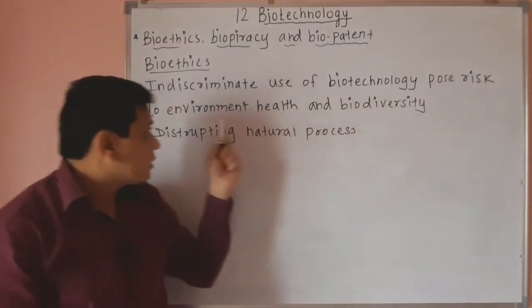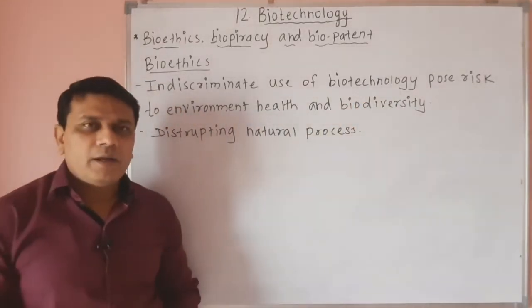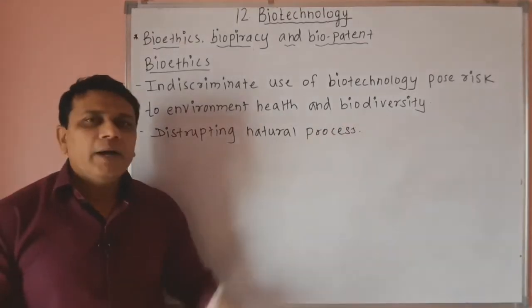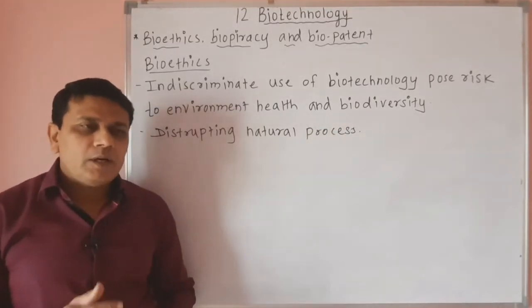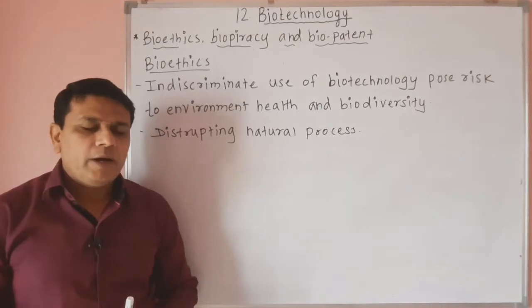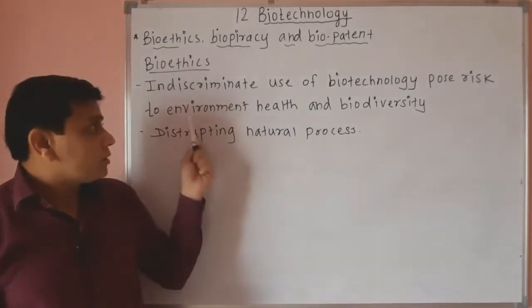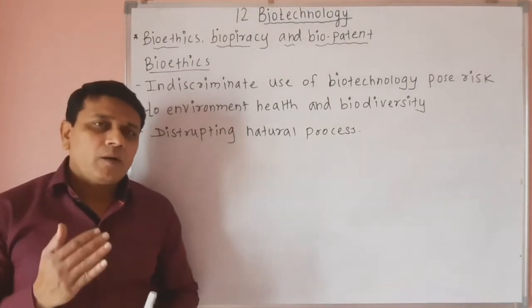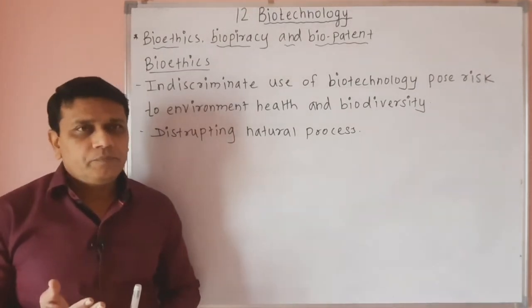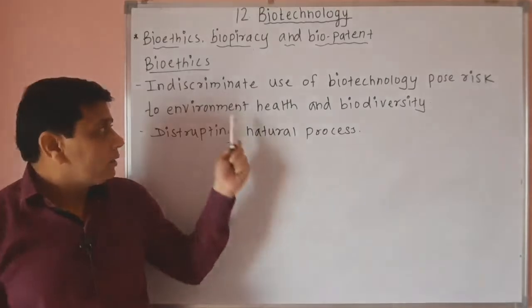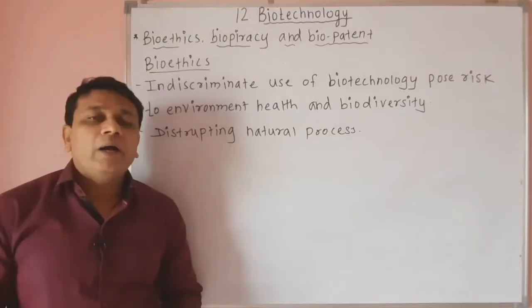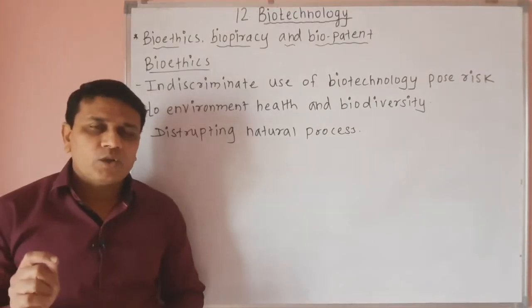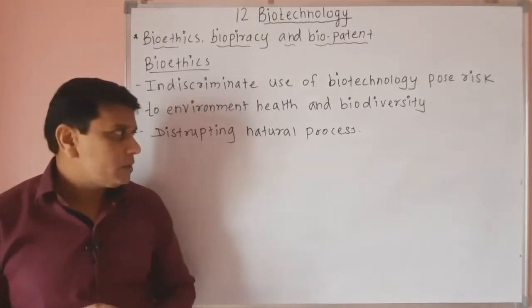Biotechnology poses risk to the environment, health and biodiversity. That means indiscriminate use of biotechnology poses risk to the environment, or it may cause environmental imbalance. Then it also affects biodiversity of different kinds of living organisms.